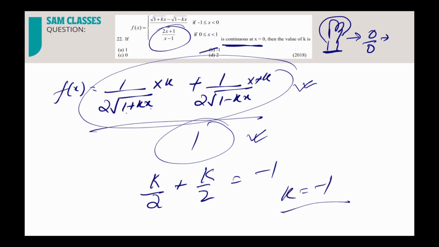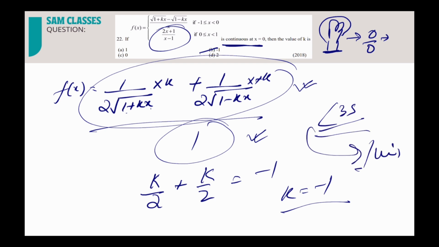Was it that difficult? A lot of students say, sir, root is there, we need to rationalize and do a lot of stuff. That will take a lot of time. Why do all that? The moment they have given us a weapon like L'Hopital, why would we think about doing all that? First put the value x equal to 0 in the limit. See if you're able to get 0 by 0 or infinity by infinity. 99% of the cases you will get it. Directly differentiate, you'll get the answer. It takes less than 3 seconds. Solve it by any other method, it will take more than a minute.